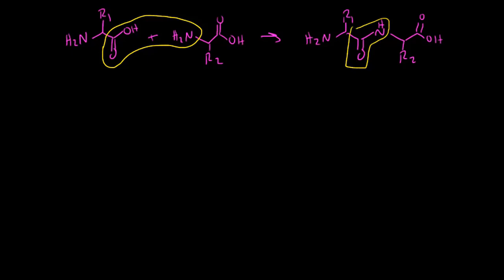Okay, but as it turns out, chemical reactions that occur in the backbone are not the only reactions that can happen within a polypeptide chain. The side chains of amino acids are also susceptible to chemical reactions. So in this video, we're going to explore a couple of these different modifications, a couple of these reactions that can happen. The first one is a reaction that's very similar to what we've already talked about.